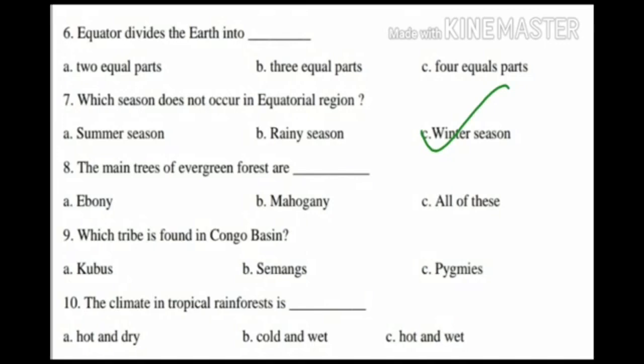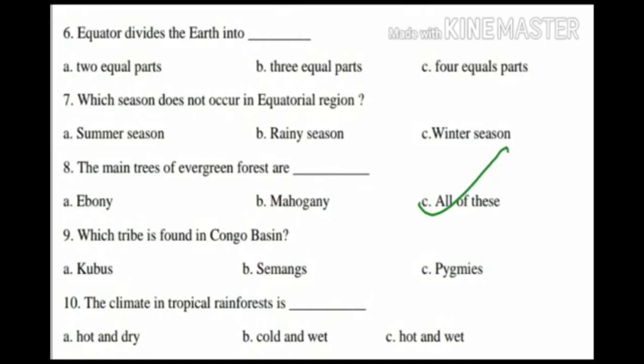Winter season. The main trees of evergreen forest are dash. Option A, ebony, option B, mahogany, option C, all of this. The answer is all of this. The main trees of evergreen forest are all of this, ebony and mahogany.